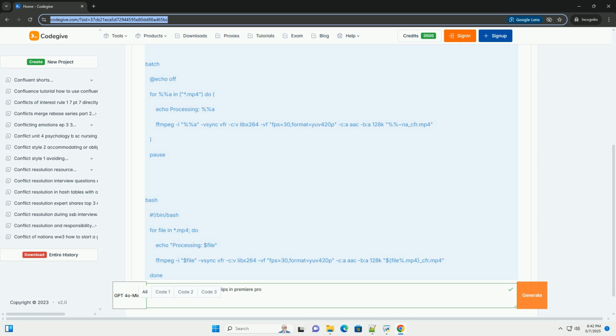Stuttering playback: VFR footage can cause stuttering playback in the timeline, especially during sections with large frame rate fluctuations. This makes editing precise cuts and transitions incredibly difficult. Rendering issues: The inconsistent frame rate can confuse the rendering engine, leading to artifacts, jerky motion, and longer rendering times. It can even cause the render to fail completely.